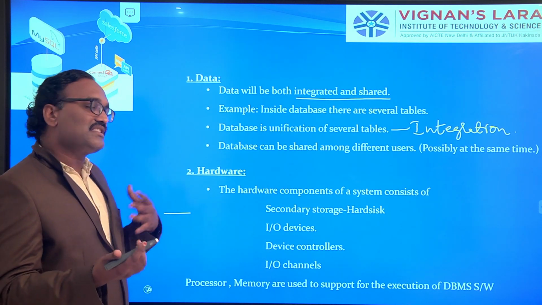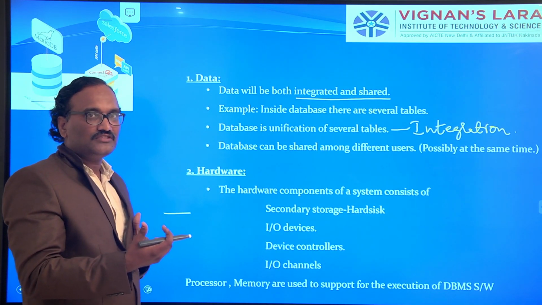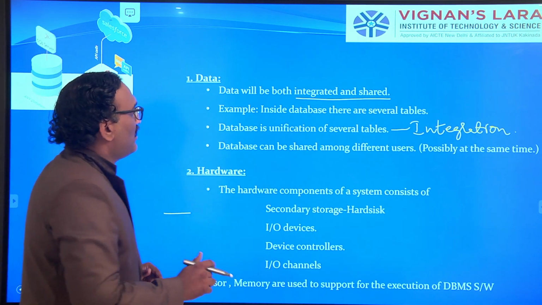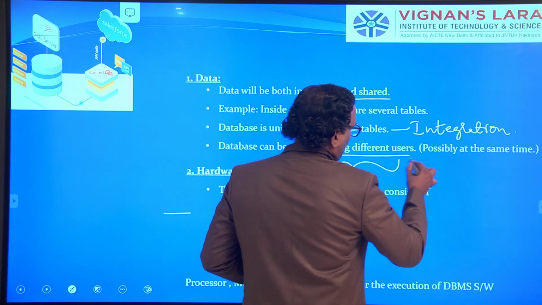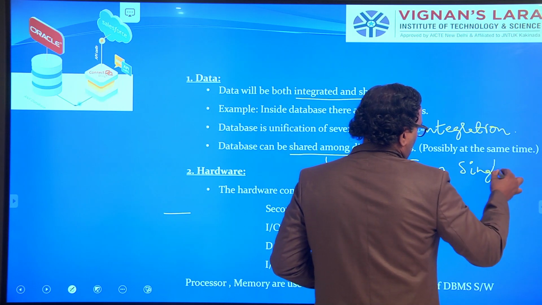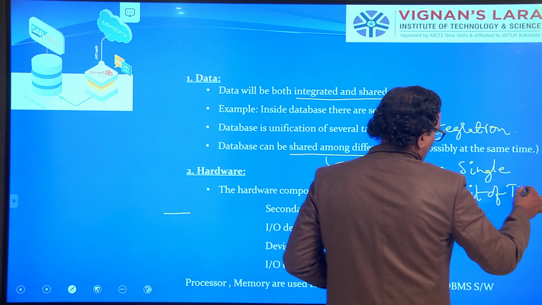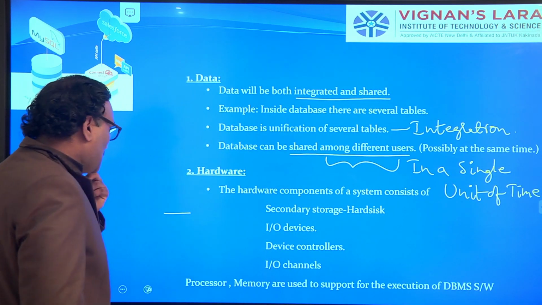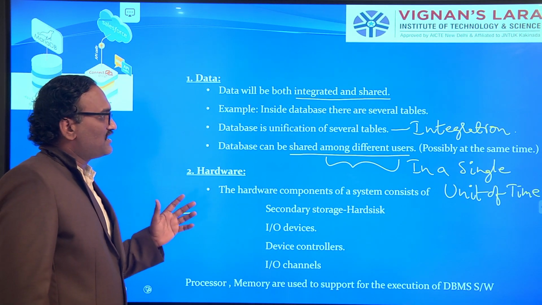In a single unit of time it can be retrieved from the database, shared among different users. So data can be integrated as well as shared.